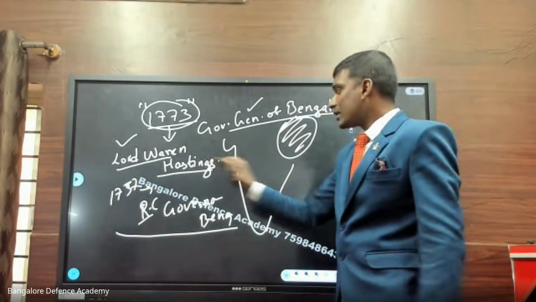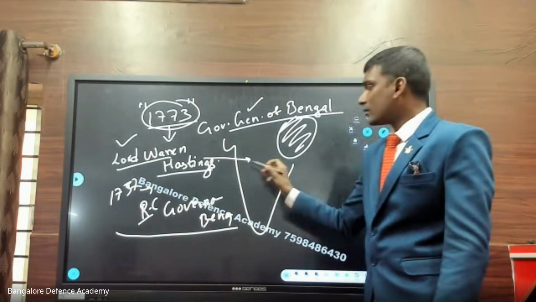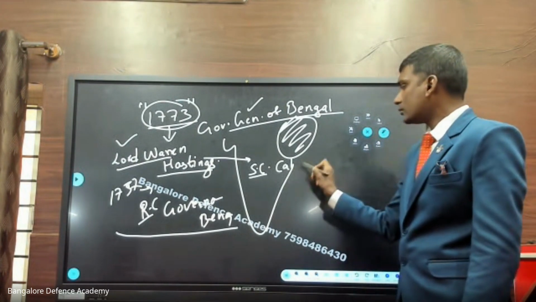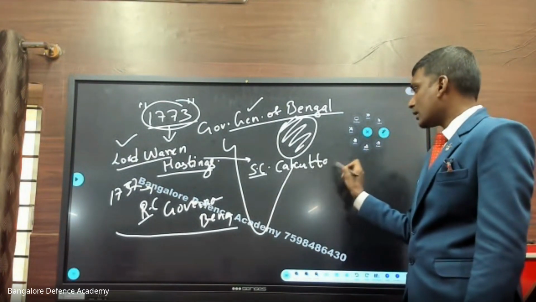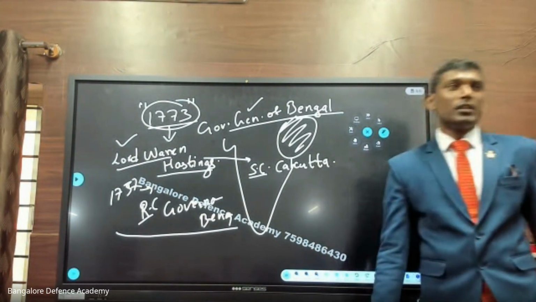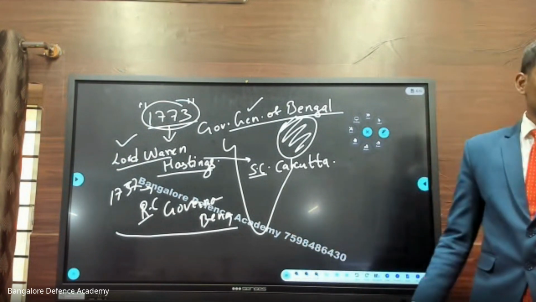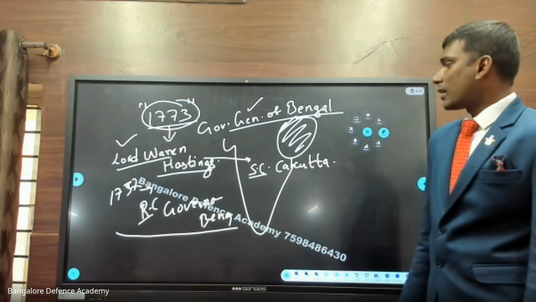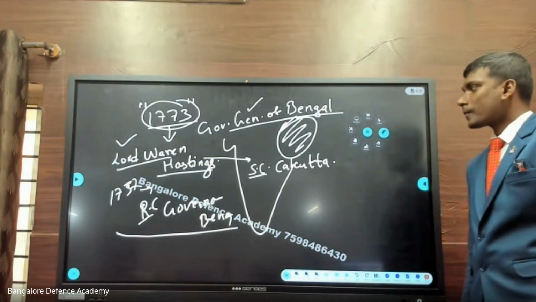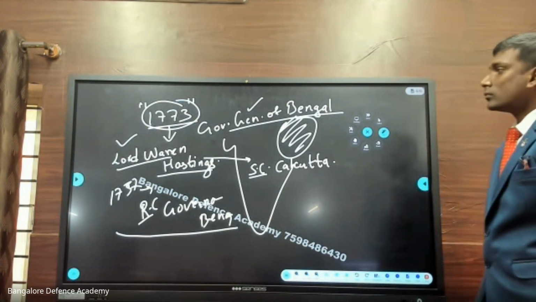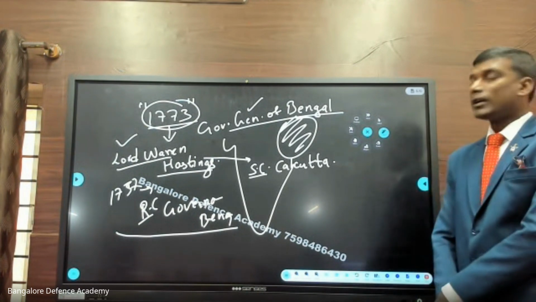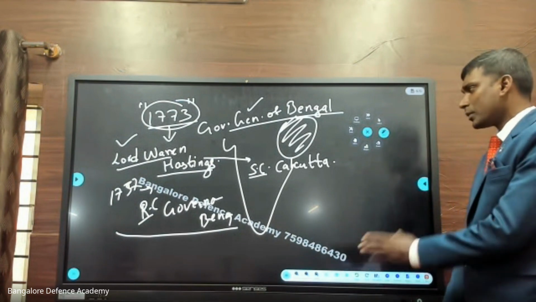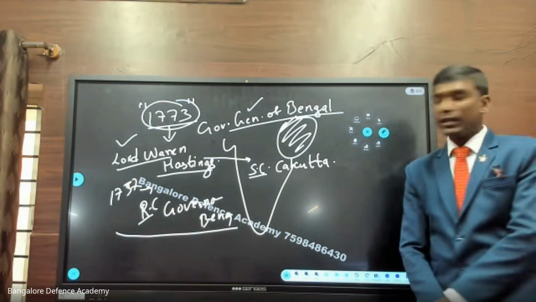Now, under the leadership of Lord Warren Hastings, the Supreme Court was started in Calcutta. The Supreme Court was started in Calcutta, and Calcutta was the capital of the East India Company. Got it? Fine. Now there are many other achievements by Lord Warren Hastings. Supreme Court in Calcutta, something like that.